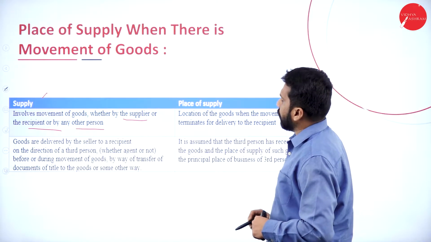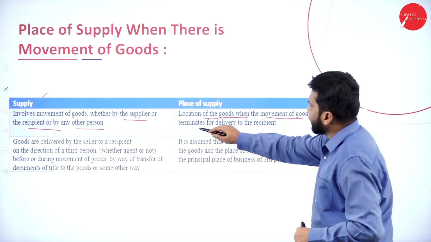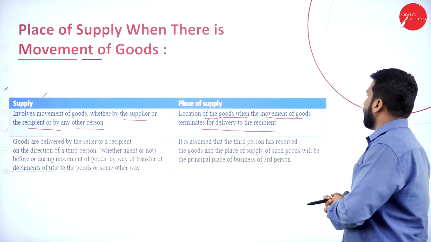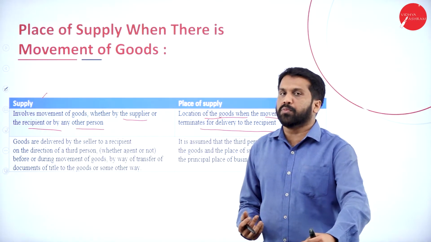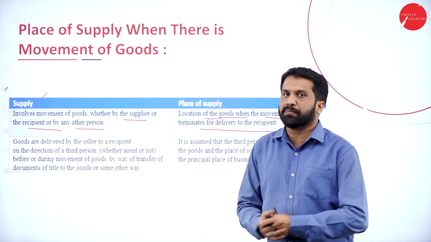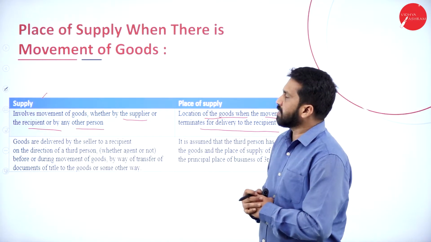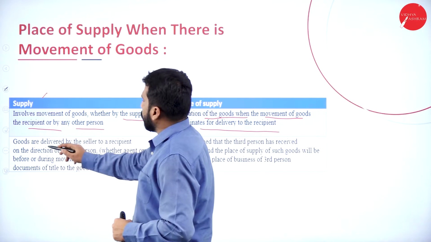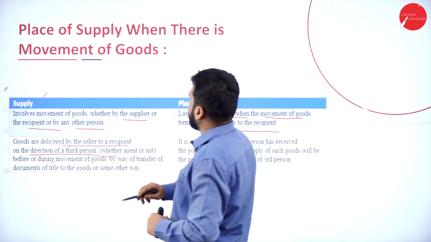So, what is the place of supply? Location of the goods when the movement of goods is determined for the delivery to the recipient. Where the goods are moved or movement happened, that place will be considered as your place of supply. Then goods are delivered by the seller to the recipient on direction of the third person,